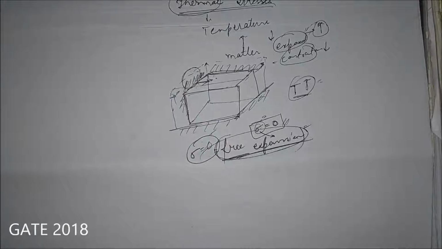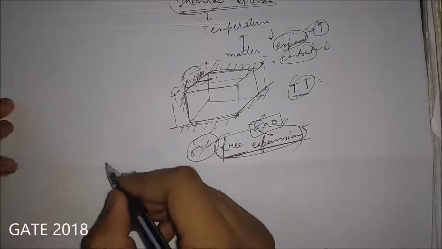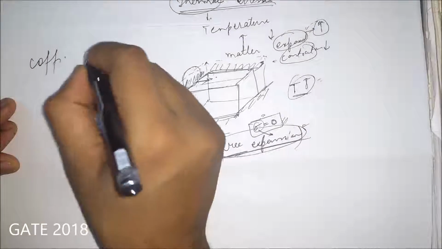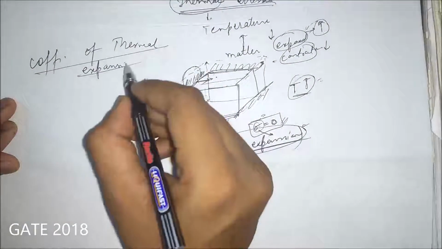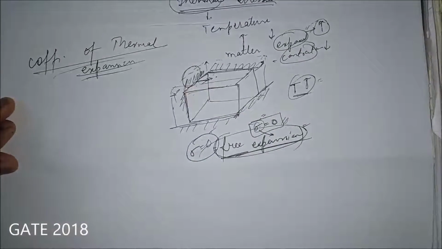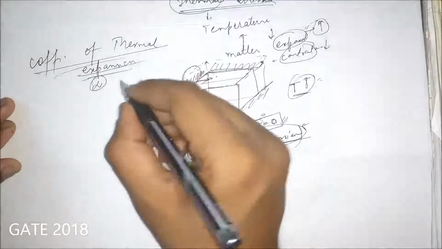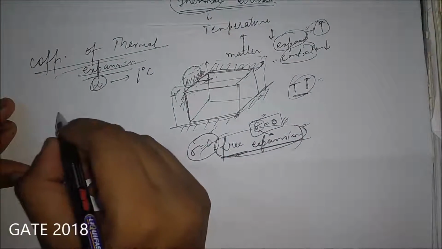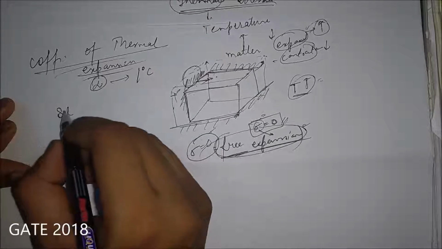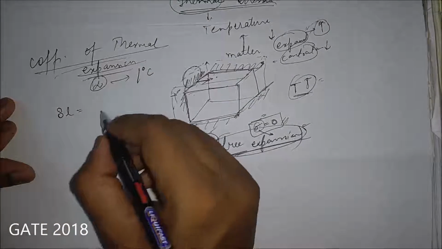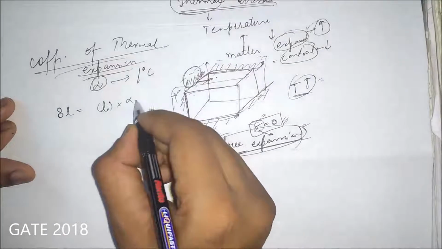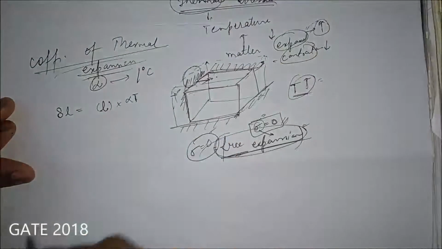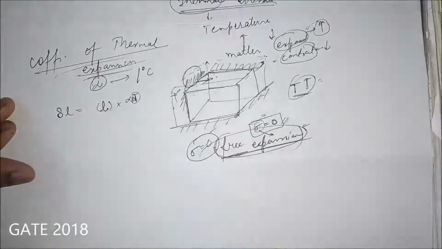Now secondly, there is something called the coefficient of thermal expansion. This is represented by alpha and the units will be per degree centigrade. Now we have some set of formulas. Change in length is nothing but original length into alpha T, or alpha delta T to be more precise.